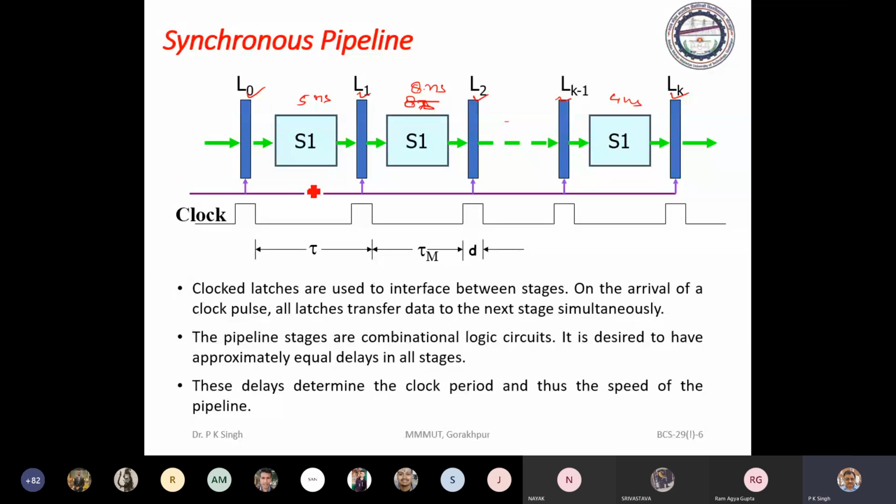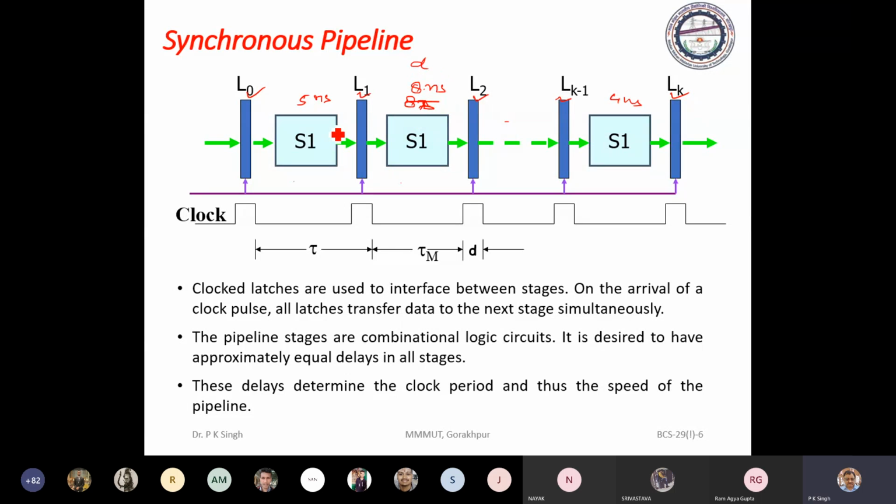Then the durations of the stages are tau 1 is 5 nanoseconds, here 8 nanoseconds, here 4 nanoseconds. And the delay time of a latch is considered to be D.